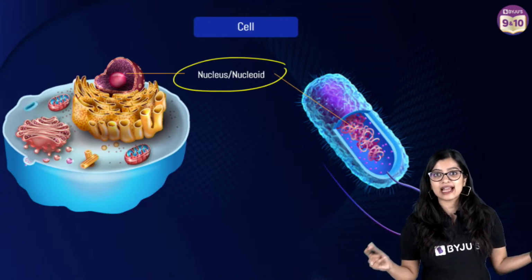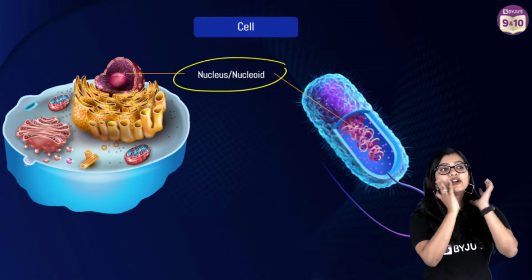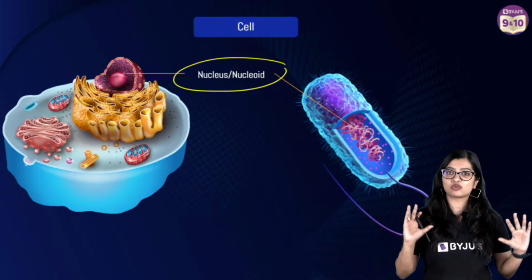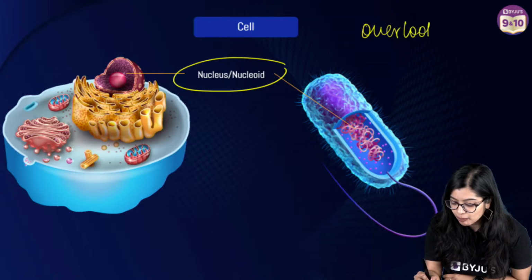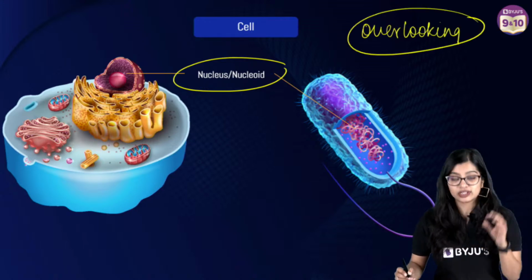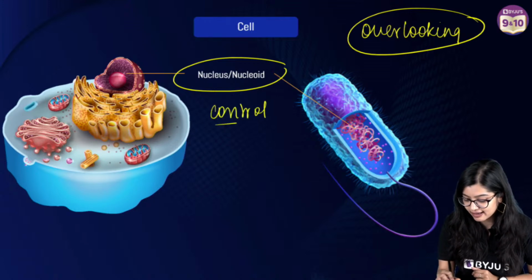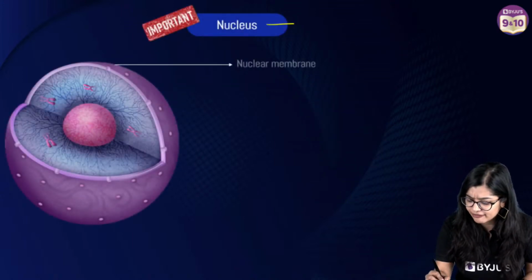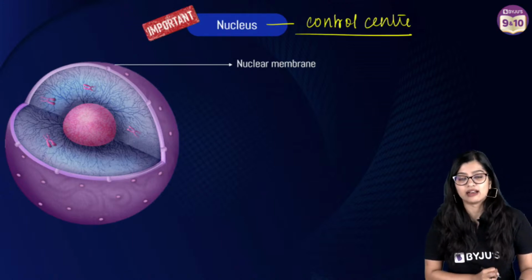Even though teachers are there, there are so many teachers, right? Somebody has to tell the teachers, okay, you control this particular class, you control this particular class. This is the timetable that has to be implemented. Somebody should be overlooking all the important functions, right? So this is done by a control center in our body, which we call the nucleus. So the nucleus can be simply defined as the control center of the cell, right?